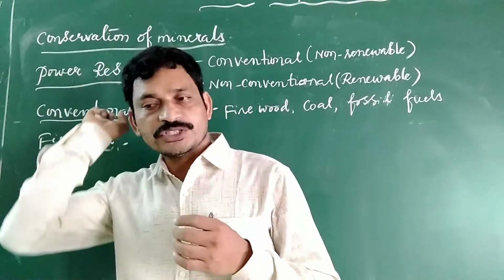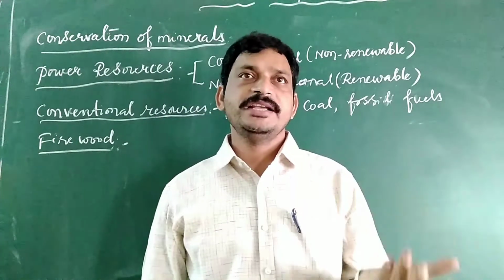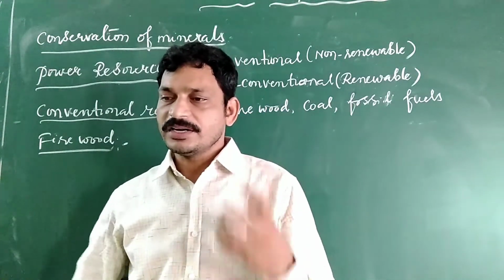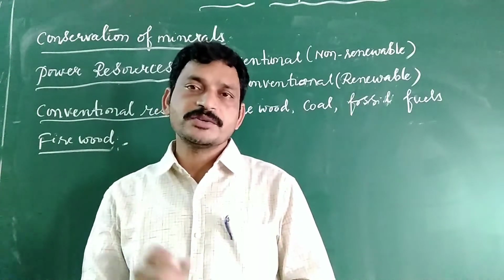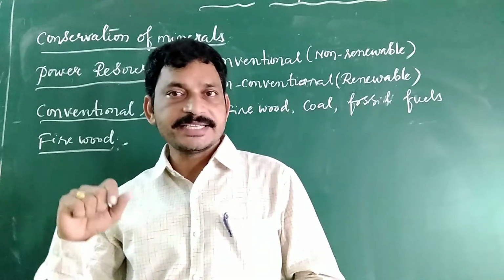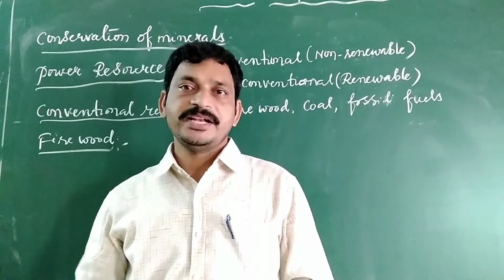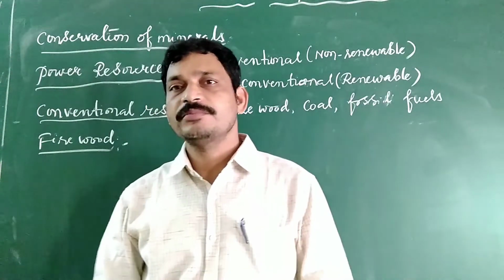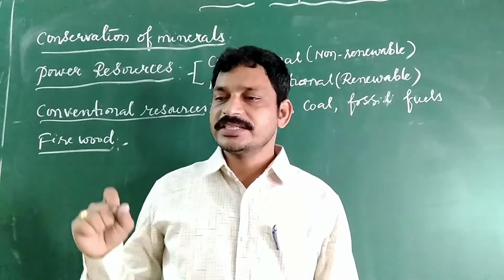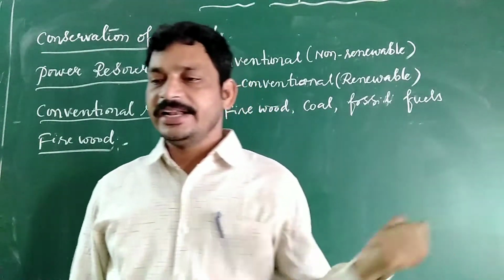Firewood is mostly available from plants. Coal also forms from the dead remains of plants and animals buried under the ground for a long period, millions of years. Some of the fossil fuels also form from this. Fossil fuels such as coal, petroleum, and natural gas are the main sources of conventional energy.